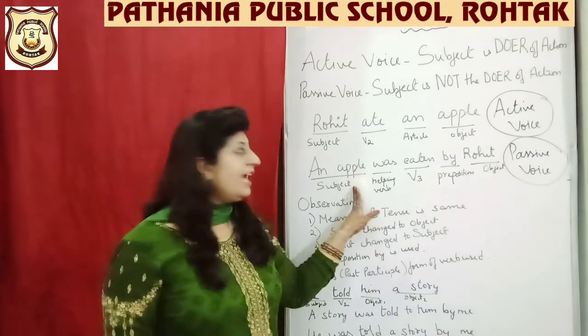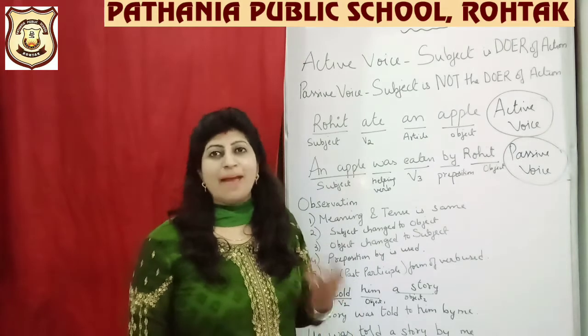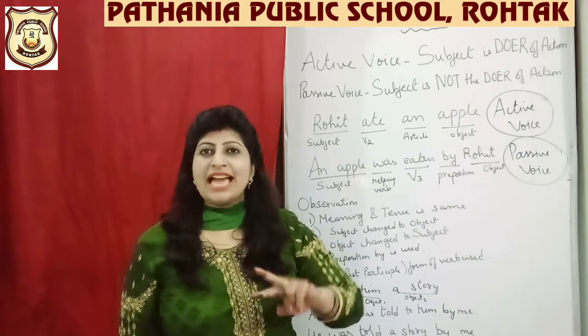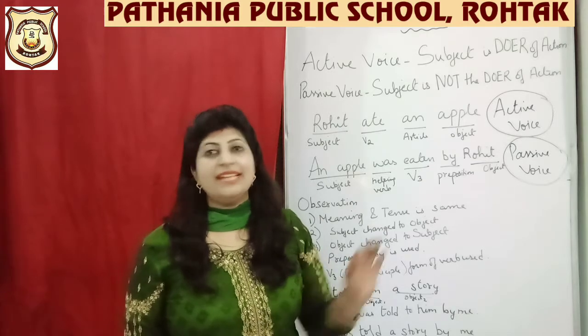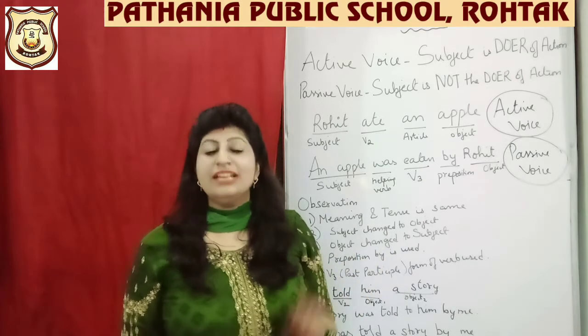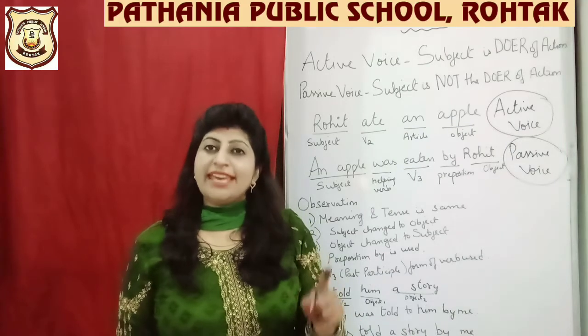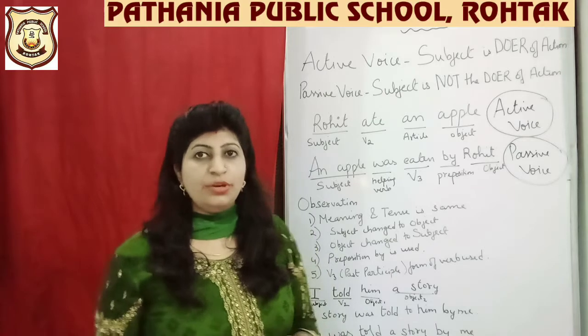When I say an apple was eaten by Rohit, what was done with the apple? The apple was eaten. And who ate it? Rohit. So nothing has changed. In both the statements, the meaning remains the same. Understood? So these are presentations of speaking the same thing in two different manners. This is what I concluded.